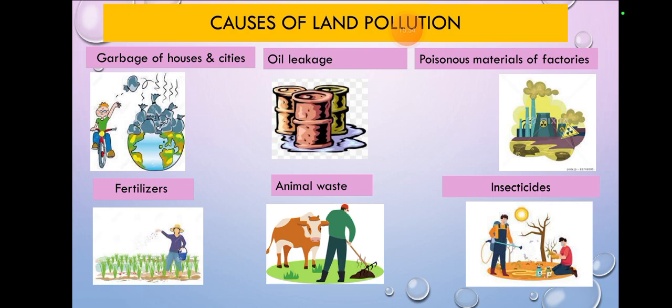Poisonous materials from factories. So what again? The gases from the factory just pollute the air. Okay, and the chemicals pollute the water, or the waste pollutes the water, and the extra material pollutes the land. Fertilizer again, when we fertilize something and the fertilizer gets mixed with the water, it will also pollute the land. Animal waste.